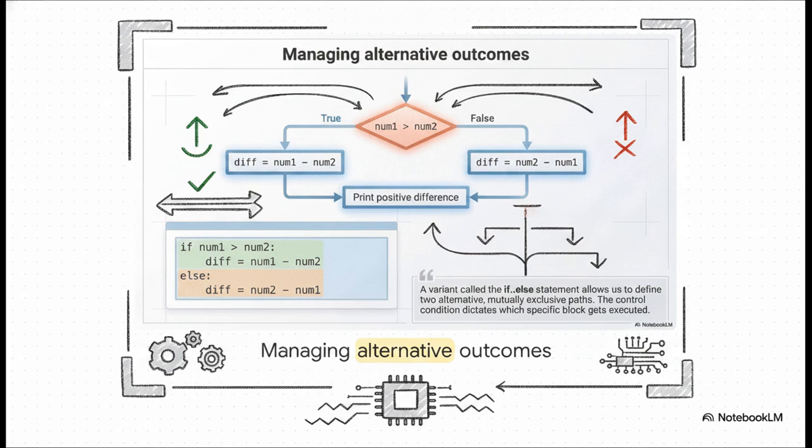But you might be wondering, what if we need a backup plan? Well, that's exactly where the if-else statement comes in. This structure creates two mutually exclusive paths. Take a look at the logic checking which number is larger between num1 and num2 to find a positive difference. If the first condition is true, we take the left path. If it's false, the code safely diverts over to the alternative outcome block on the right. And remember, only one of these blocks will ever actually execute.